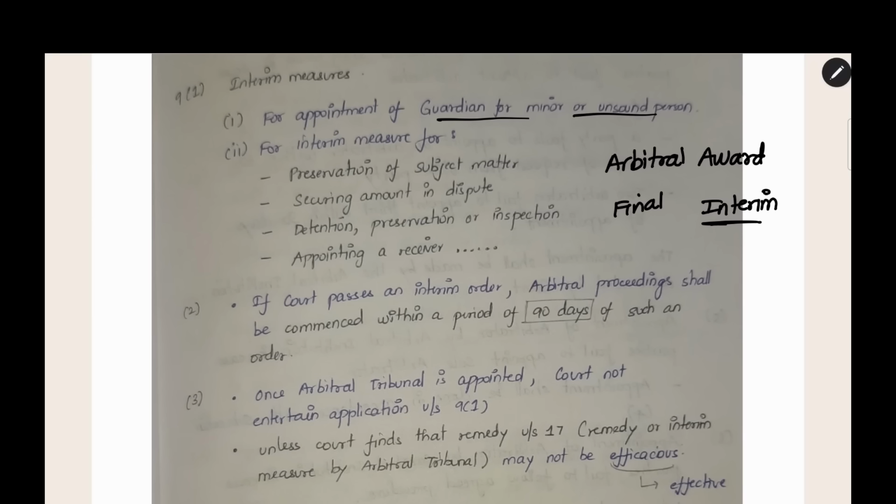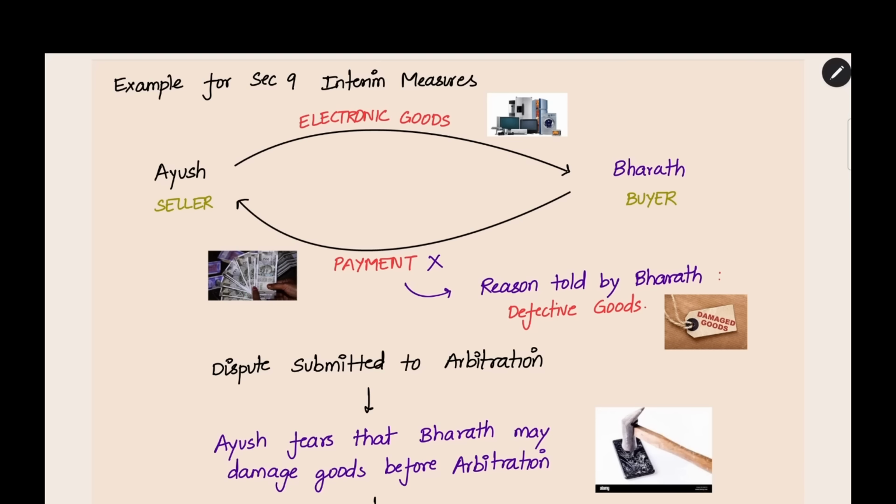Let us see an example to understand interim measures in a deeper manner. For example, assume there is a contract between 2 persons, Ayush, who is a seller, and Bharat, who is a buyer. The seller is selling electronic goods to Bharat, and Bharat has to make payment for it. Bharat receives the electronic goods but does not make payment. The reason he gives is that the goods are defective, so he will not pay. He is saying that the goods are damaged. Ayush says that the goods are not damaged and you have to make the payment. Now this dispute is submitted to arbitration, since it is a dispute in a contractual relationship.